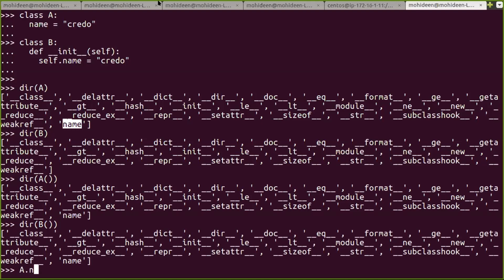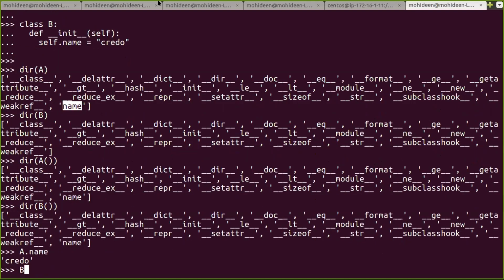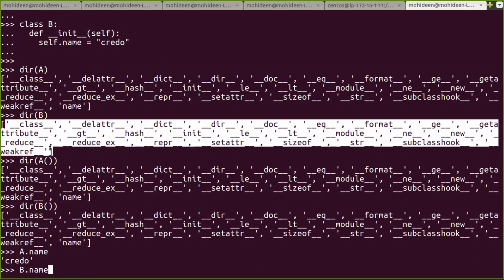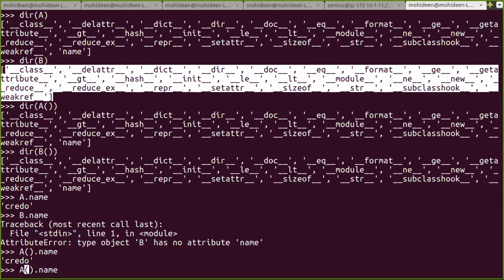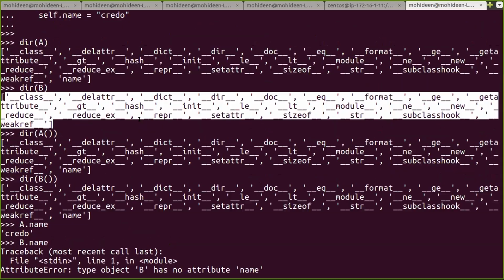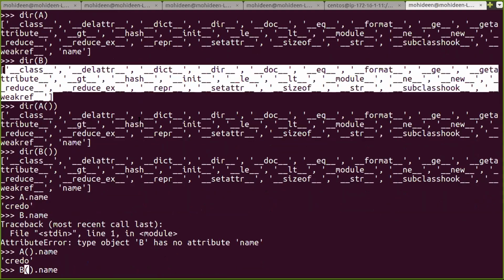When you say A dot name, you will get Credo. When you say B dot name, what happened? Again, attribute error. Exactly, because it is not there. When I instantiated class A and say name, Credo is there. Okay, now you got the difference.